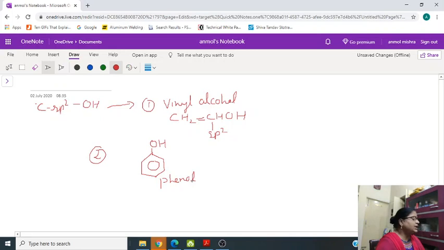You have to classify them as either benzylic alcohol, allylic alcohol, or primary, secondary, tertiary alcohol. You have to identify them, and you can also write down the nomenclature. We will discuss it in the next topic. Next is IUPAC naming of alcohol and phenol.